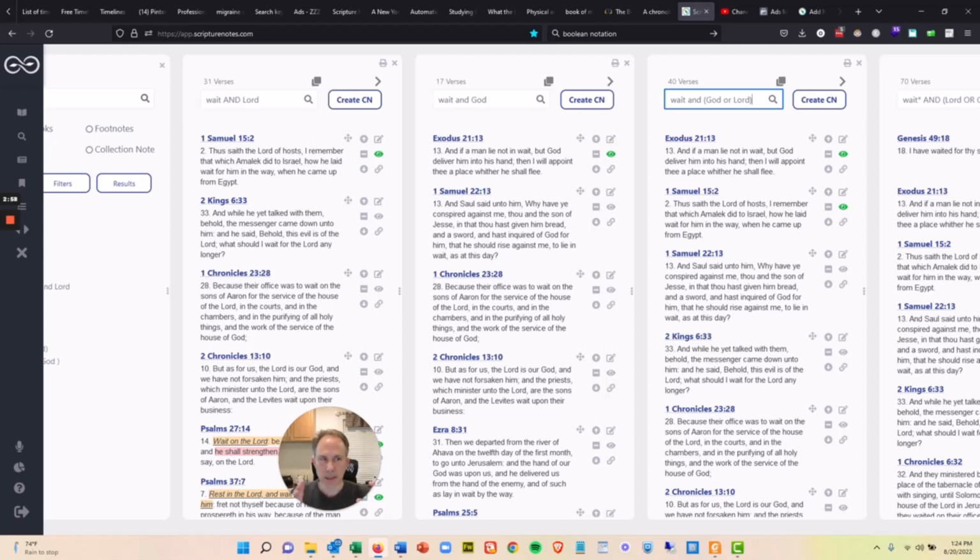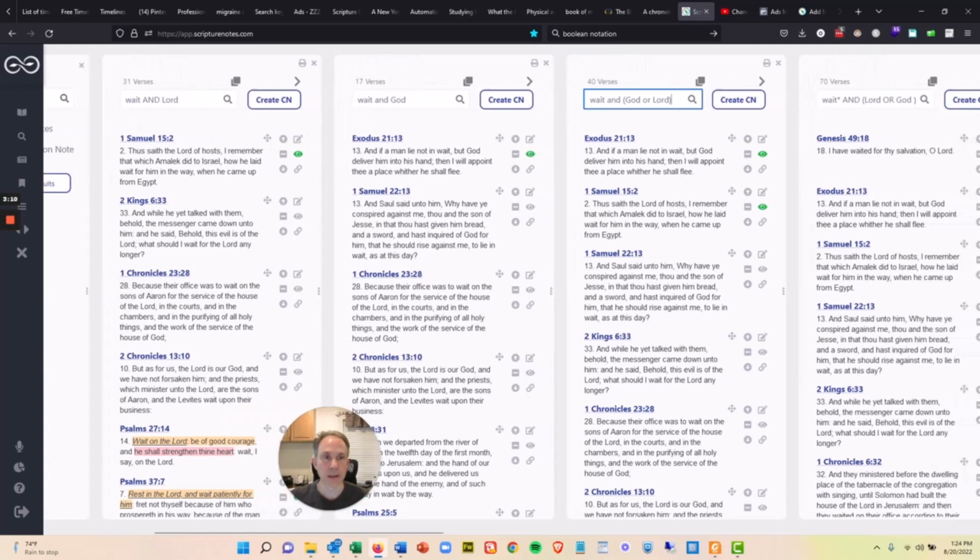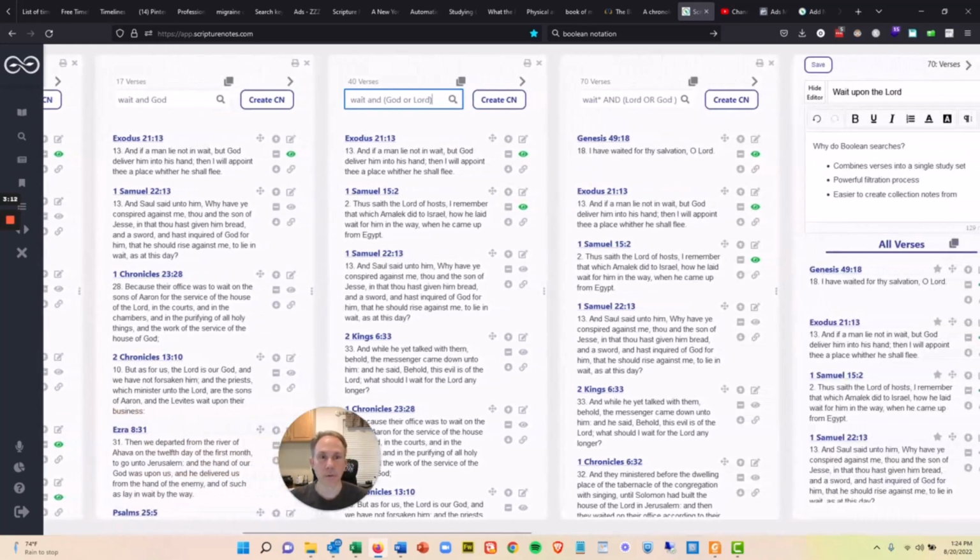So we want to use the power of math, going back to the algebra days, to understand how logical expressions work and put it to use for us here. Now, that's 40 verses, but I might say, okay, wait.